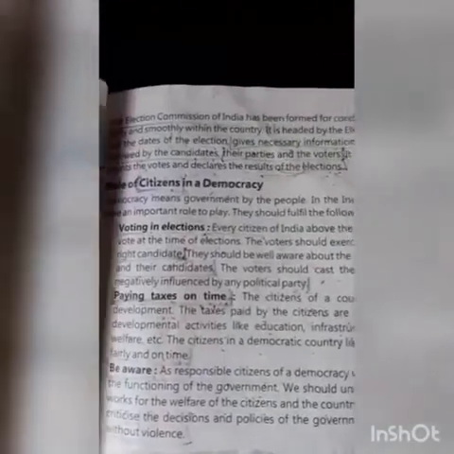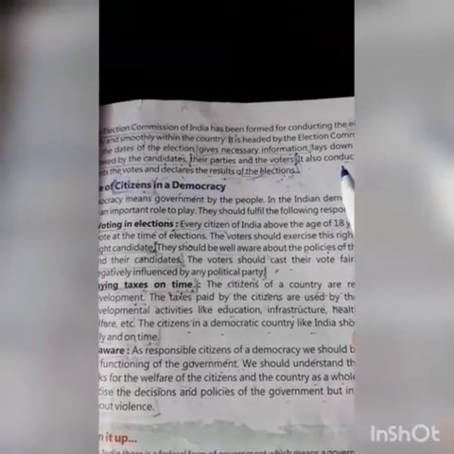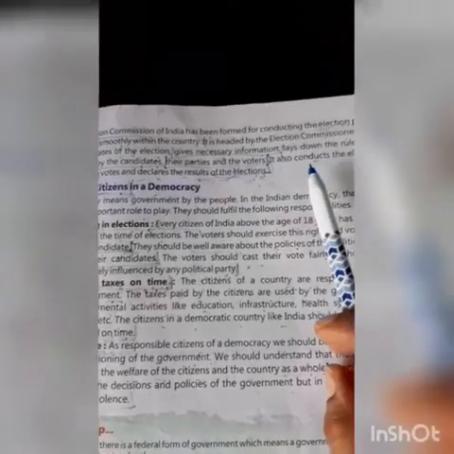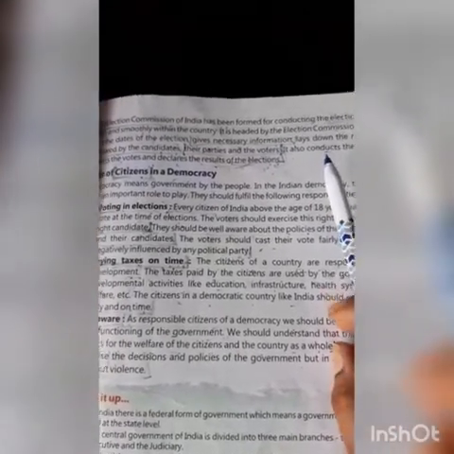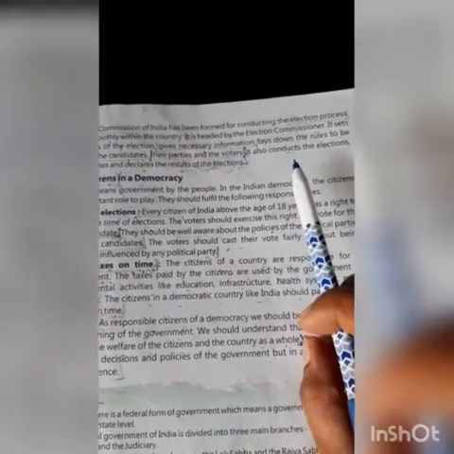The Election Commission of India has been formed for conducting the election process fairly and smoothly within the country. The Election Commissioner is the head of the Election Commission. It sets the dates of the elections and gives necessary information, lays down the rules to be followed by the candidates, parties and voters, and it also conducts the elections, counts the votes and declares the result of the elections.